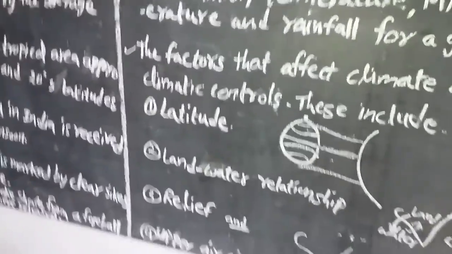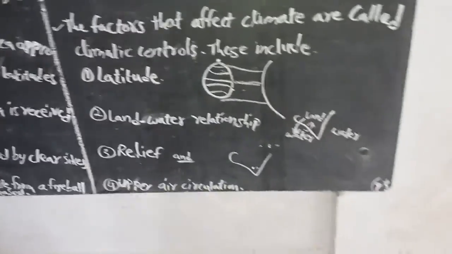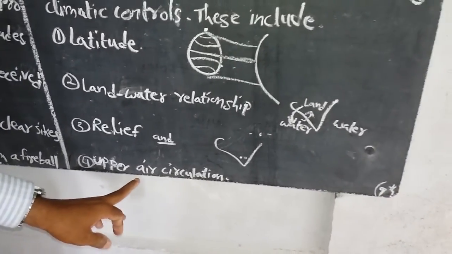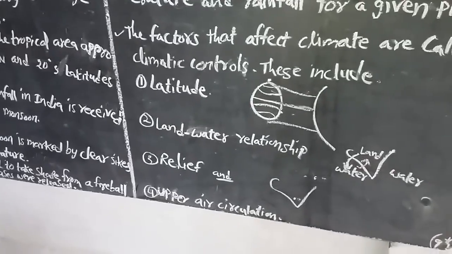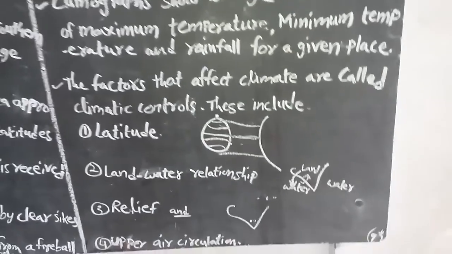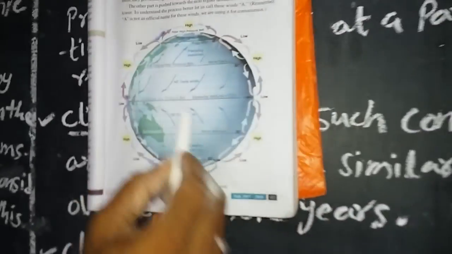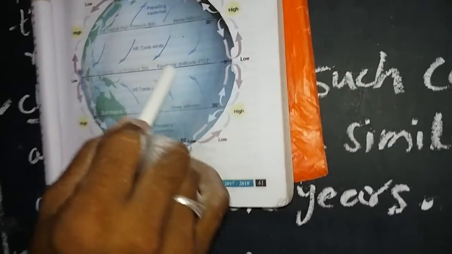Here is the best example for the relief features in this. Next one is the upper air circulation. You will have read about this in the 9th class standard, along with the tropical pressure belts.